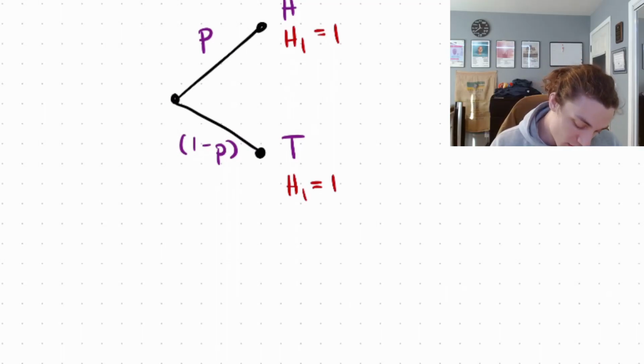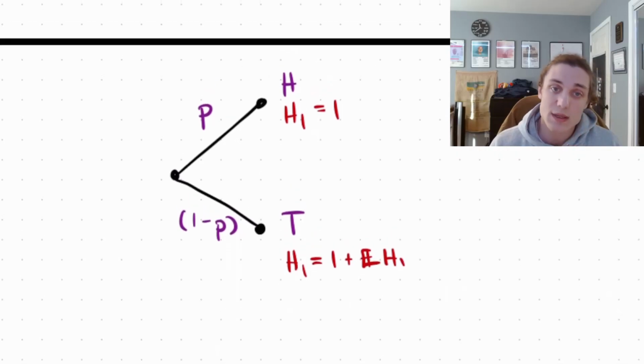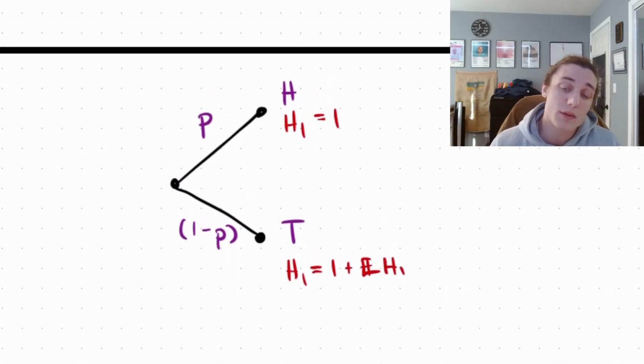And it turns out we can just write this as the expected number of tosses required to see H1. And that's pretty much it. This is just going to continue on and on. And what we can do is leverage the law of total expectation to set up an equation and solve for this expected value of H1.